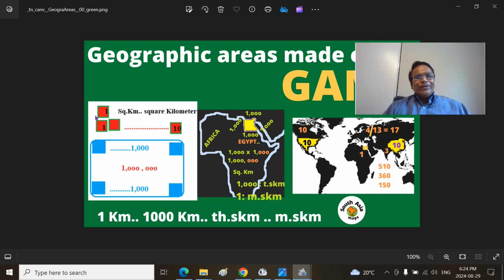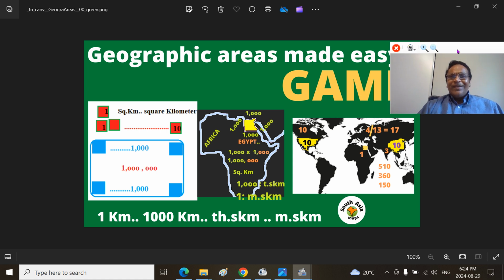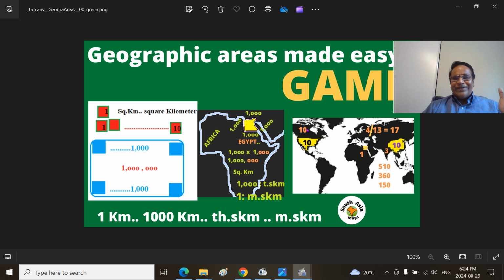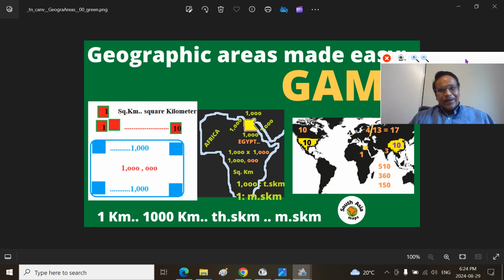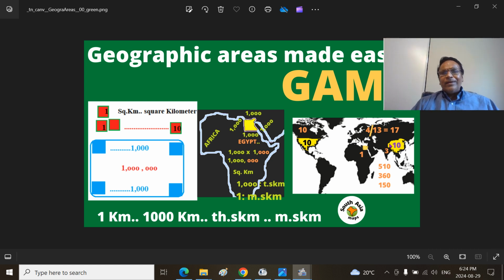1 kilometer by 1 kilometer is 1 square kilometer. You put 1,000 here, that is 1,000 kilometers. 1,000 means 3 zeros, 3 zeros, 6 zeros, 1 million square kilometers, right? That's exactly the size of Egypt. That means 3 countries are 4 units, say China, Canada, United States. Europe, the western side of the Ural Mountains, that includes European Russia, we have to take away Asiatic Russia, Siberian Russia. All are 10 units, 10 million square kilometers. That means 10 times Egypt.